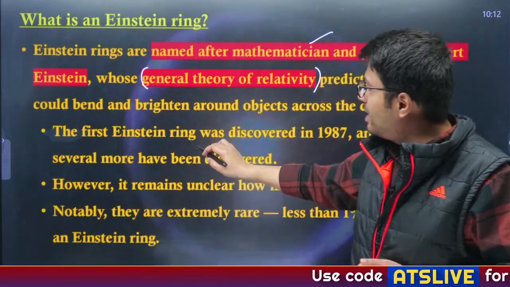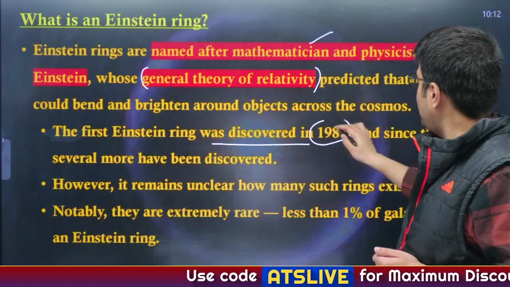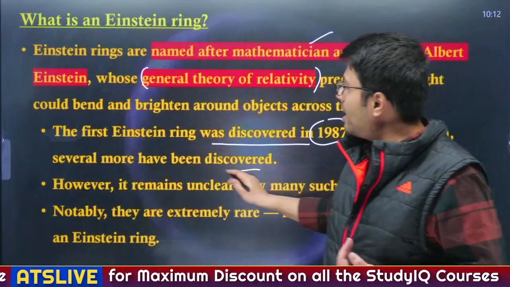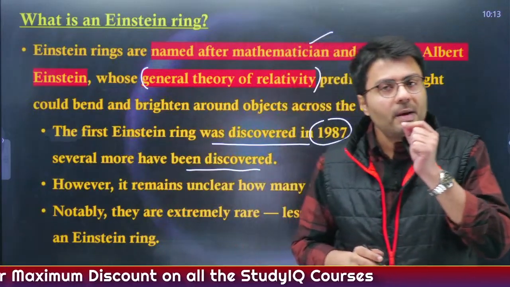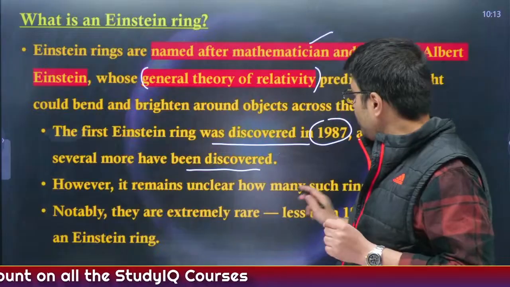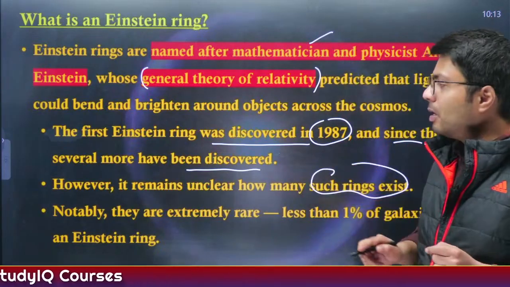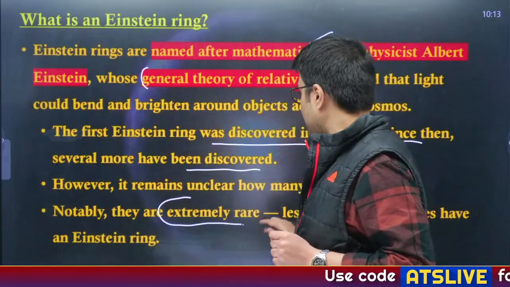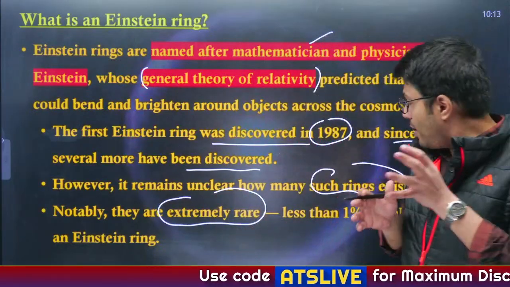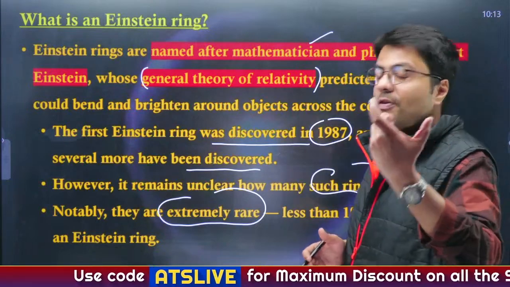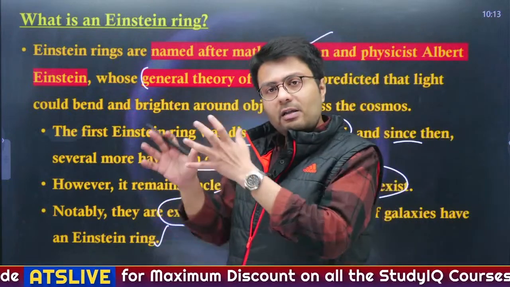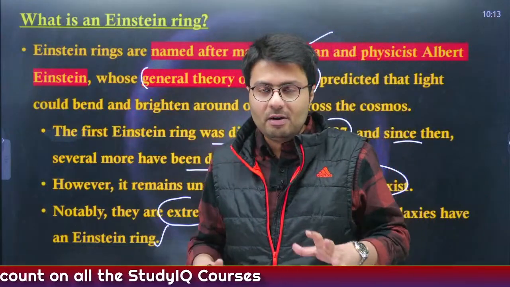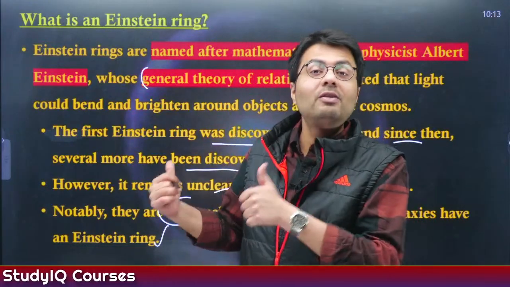Now the first Einstein ring was discovered in 1987, much later than Einstein died, and since then several more have been discovered. However, it still remains unclear how many such Einstein rings actually exist. Notably, these Einstein rings are extremely rare, and less than 1% of galaxies have an Einstein ring. So spotting or photographing an Einstein ring is a rare incident, and that is why this is important news.